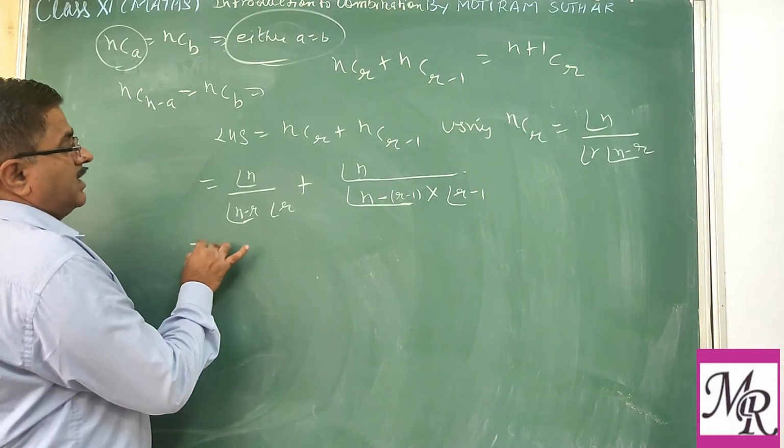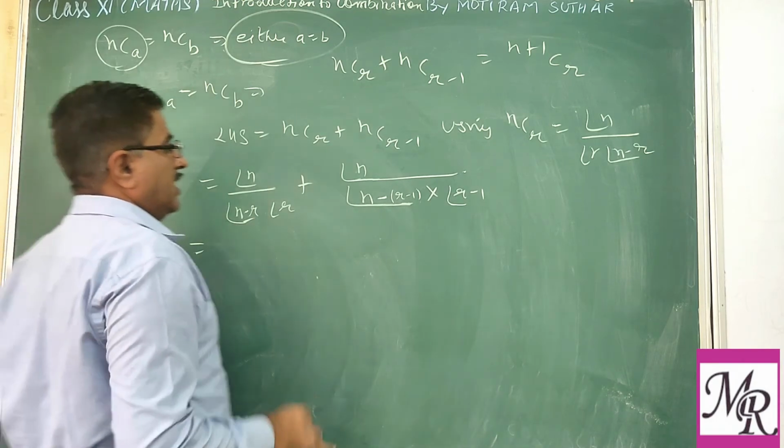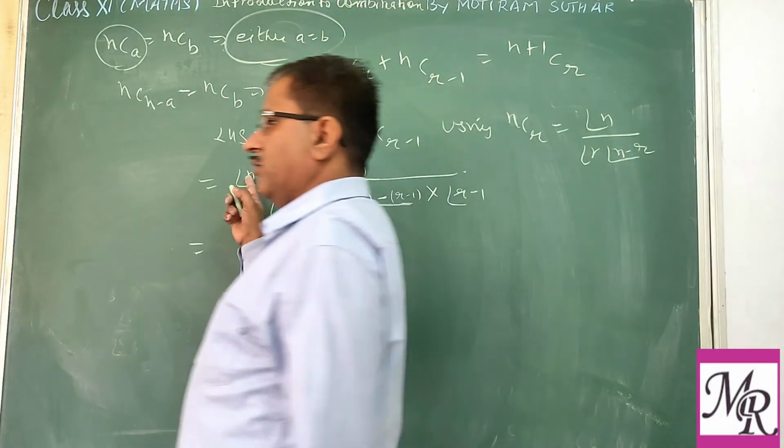So we may write here on the left side, the numerator is the same. Factorial n you can take common in the numerator.